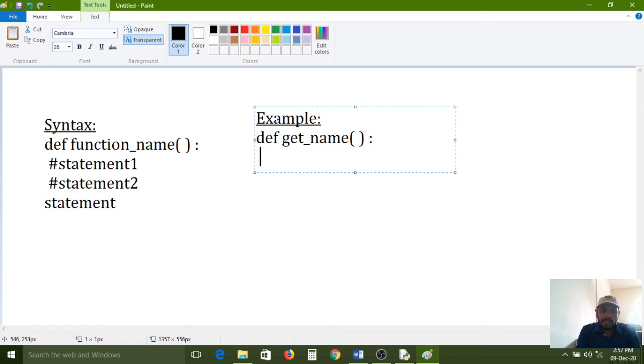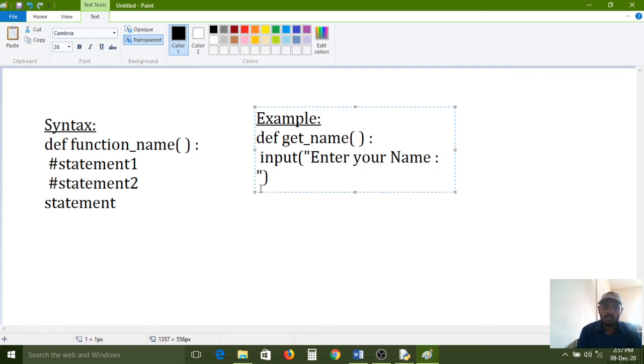After that, one indentation space, and next input. Here I am writing the statements. Input, enter your name, enter your name.